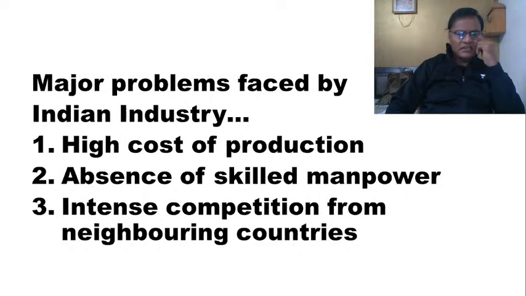Our colleges and universities are producing huge numbers of MBAs, engineers and other professionals, but they don't have the skills to work in the real private sector. That is where the problem is. Why? Because the standards are very, very low. You can imagine even IIT graduates are finding it difficult to get productive employment. You can understand about other colleges and universities because there is no control over them. That is another problem.